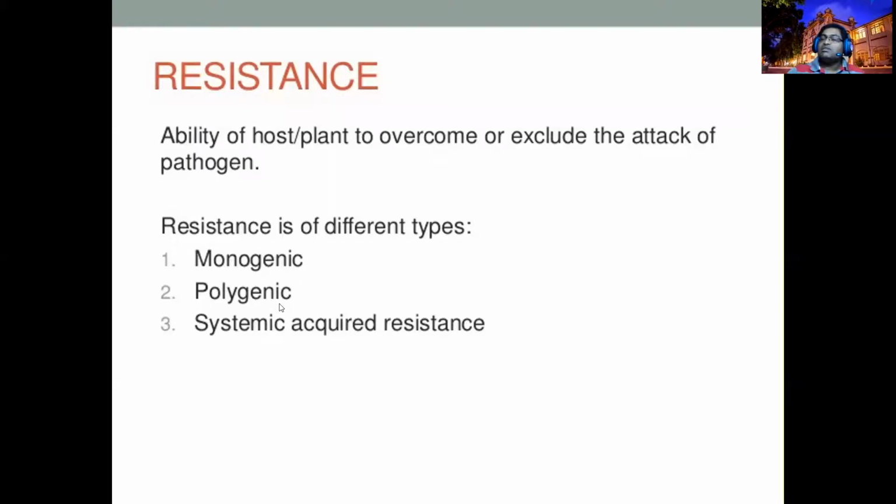If the character is governed by many genes, we call it polygenic resistance or partial resistance. In all of the organisms, definitely you can expect the resistance for certain groups